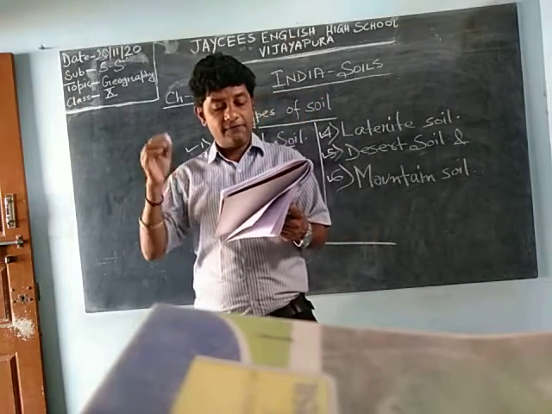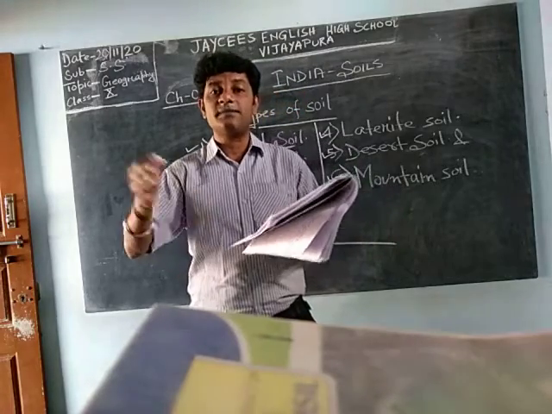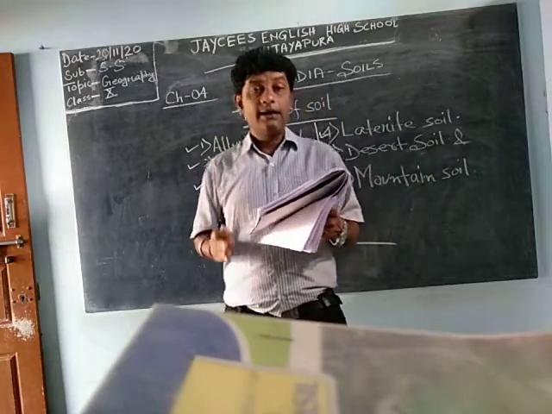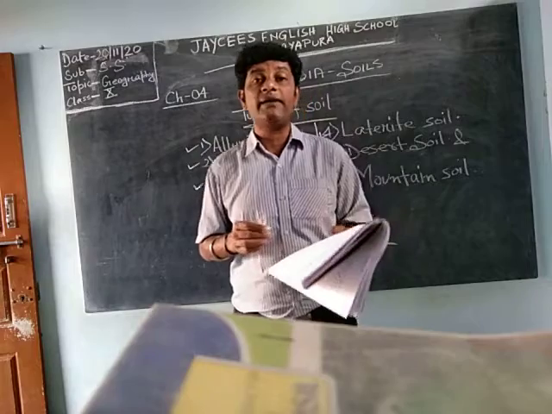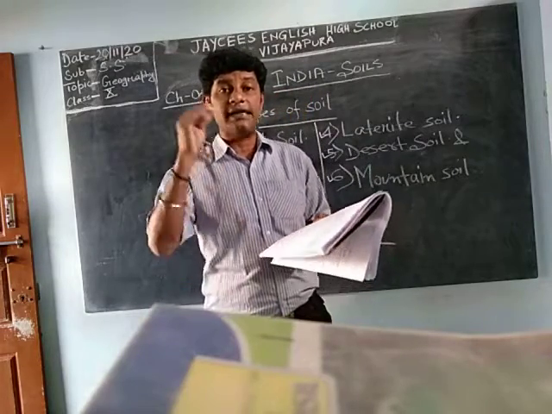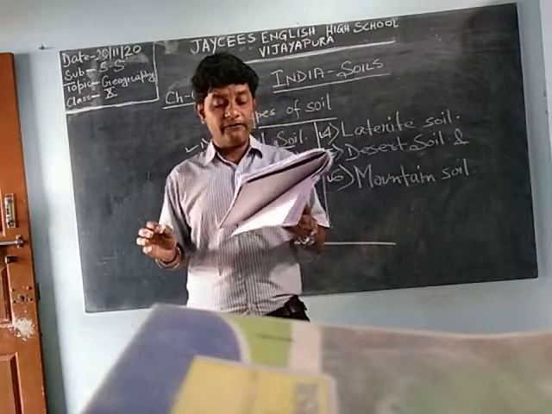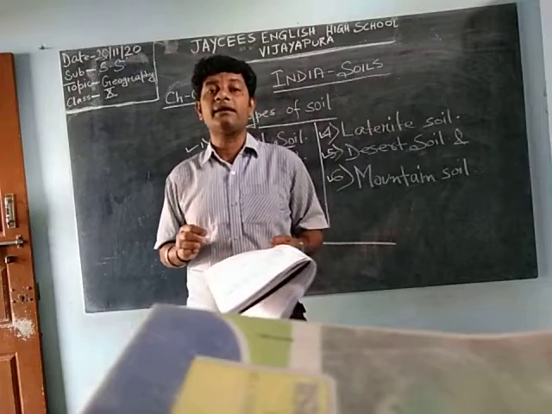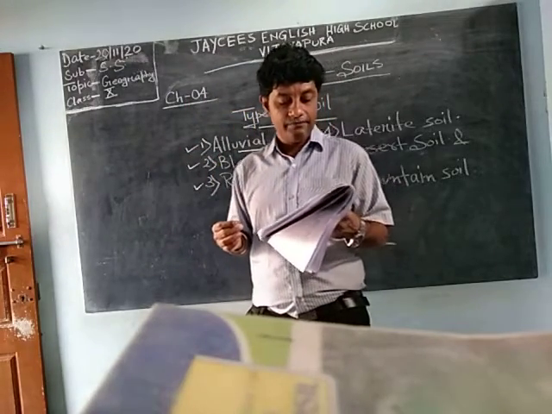This type of soil is found extensively, it is not rare; very vast places have this alluvial soil, and it contributes greatly to the development of agriculture in our country. For the development of the agriculture of our country, this alluvial soil is mainly required. They cover an area of 15 lakh square kilometer. In total, 15 lakh square kilometer of our country has alluvial soil.